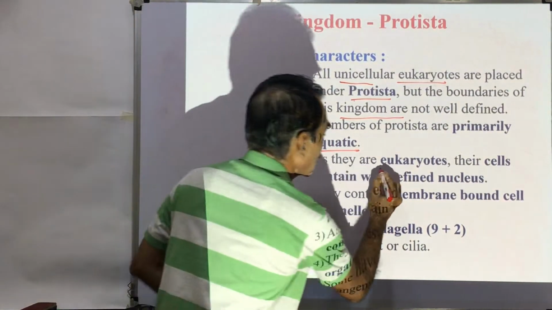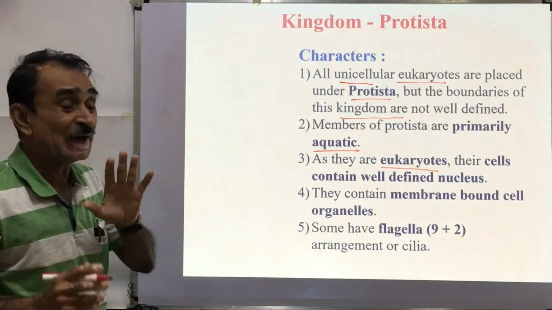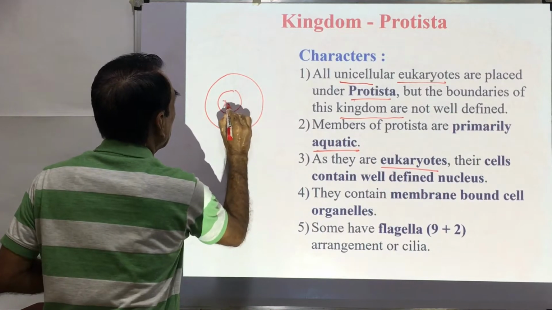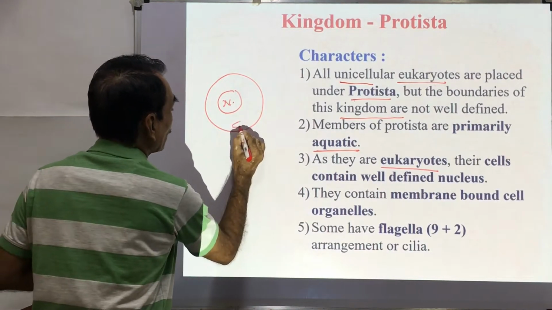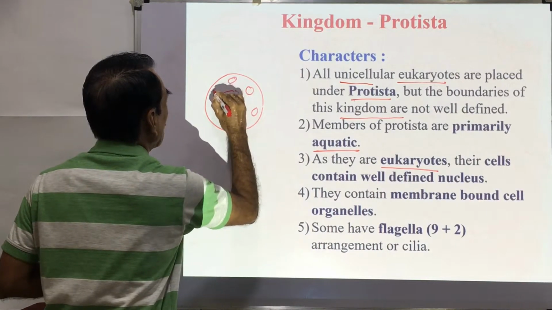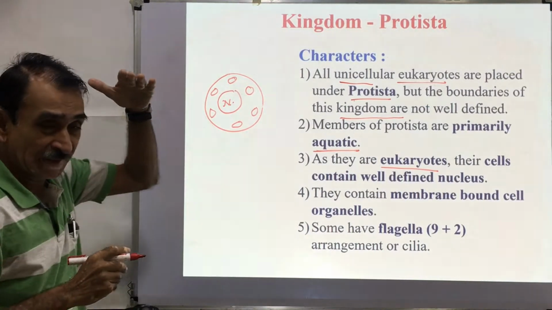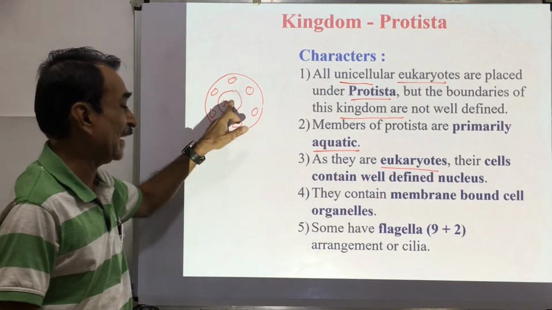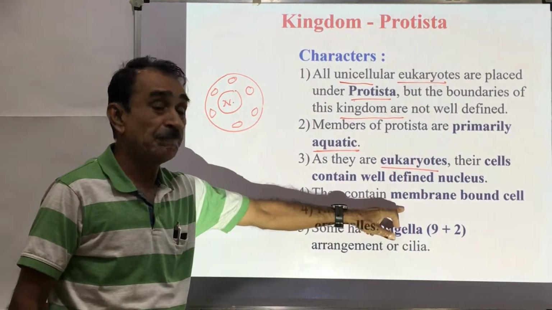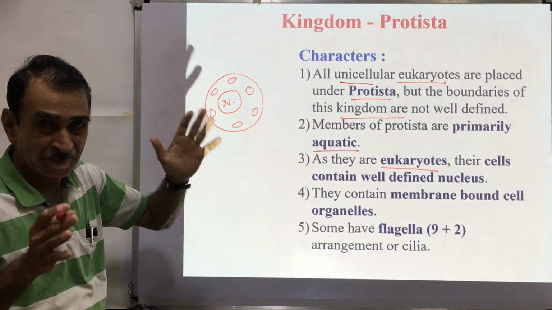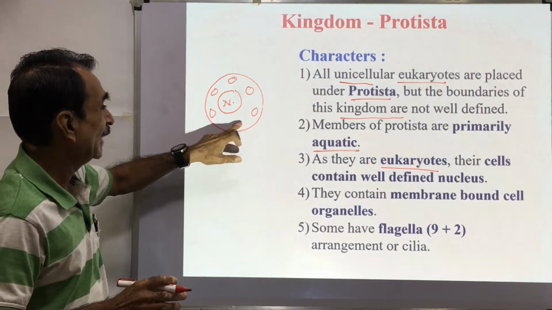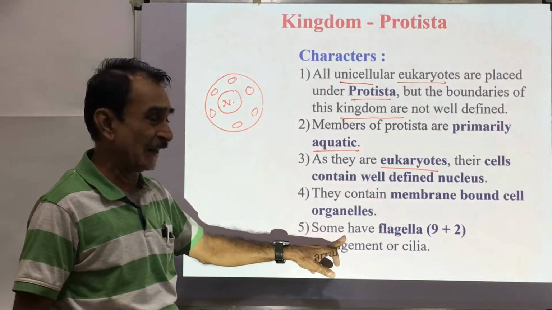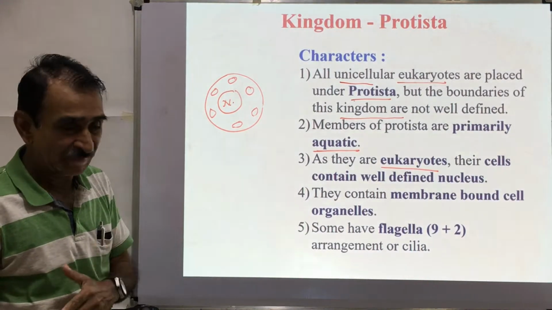As they are eukaryotes, their cells contain a well-defined nucleus. The important characteristic feature of a eukaryotic cell is that it has a well-defined nucleus. There are well-organized cell organelles in the cytoplasm. They contain membrane-bound organelles: chloroplast, mitochondria, Golgi bodies, etc. These cell organelles are present in the cytoplasm. Some have flagella with a 9+2 arrangement, or they have cilia.